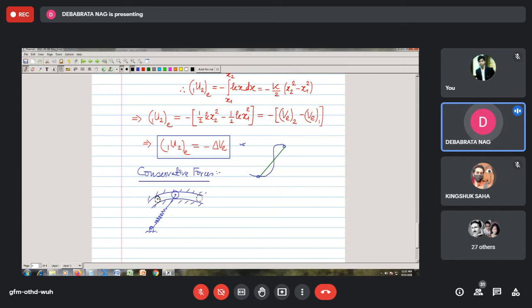The spring is always connected like this to this particle, and this is a smooth guide. Suppose it is initially at rest. What will be the velocity when I take it from this position to this position?